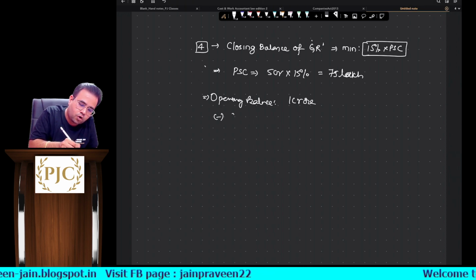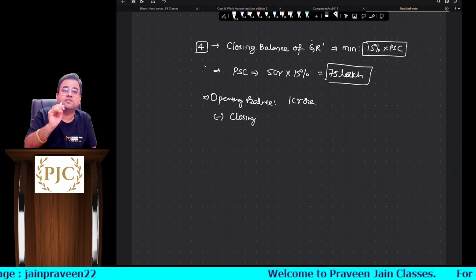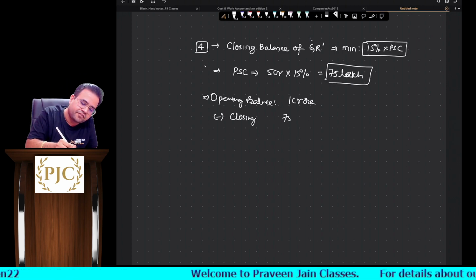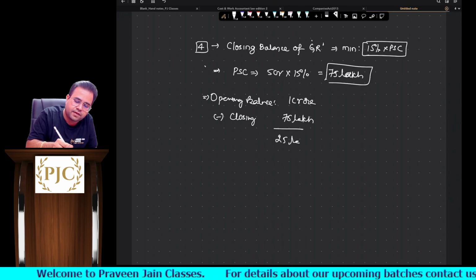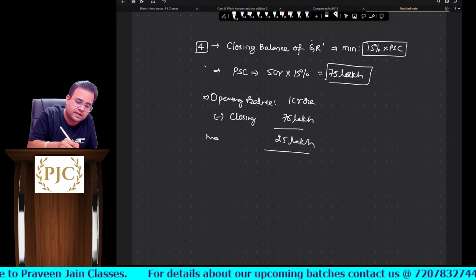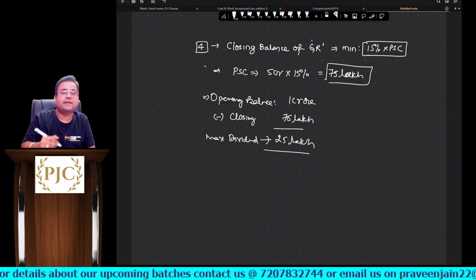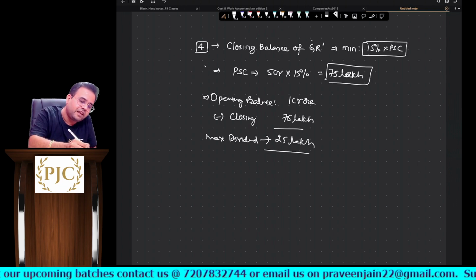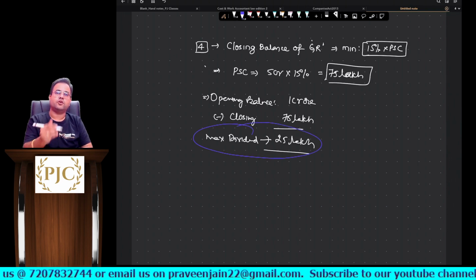उसमें से closing balance is how much, sir? We have just calculated, इतना तो रहना, this is minimum which is required, 75 lakhs. So 25. So can I say this is what max dividend can be paid? So how much limit we have got as per sub rule number 4, sir? 25 lakhs.